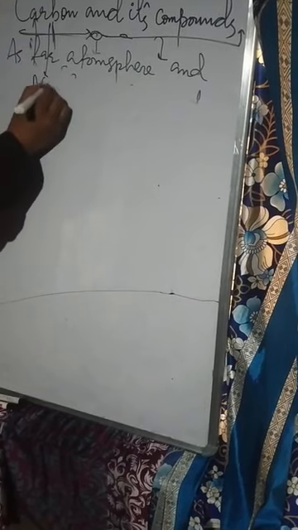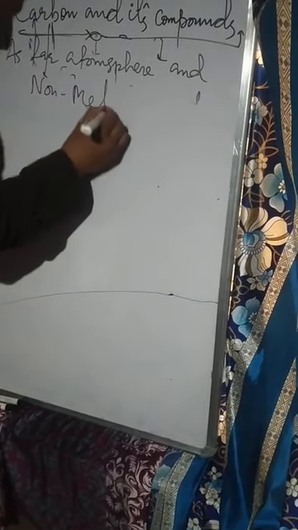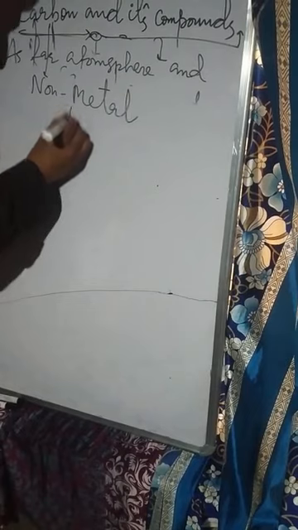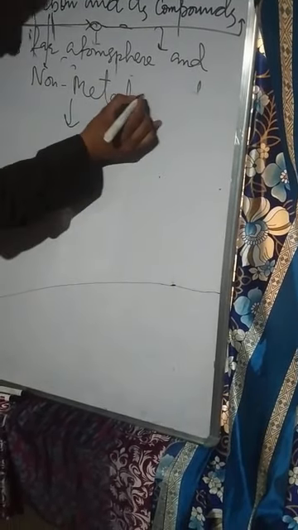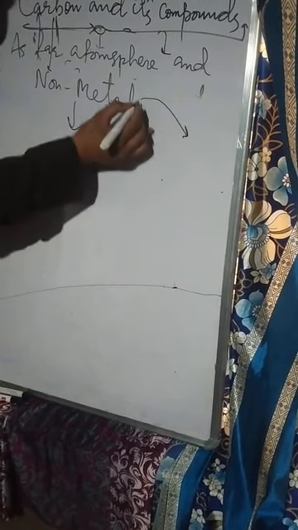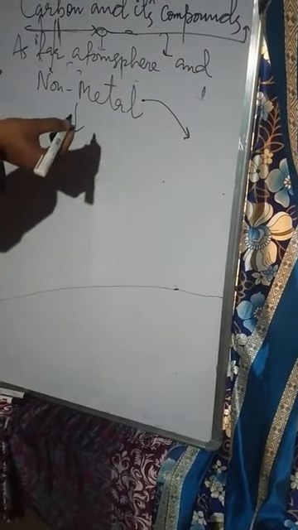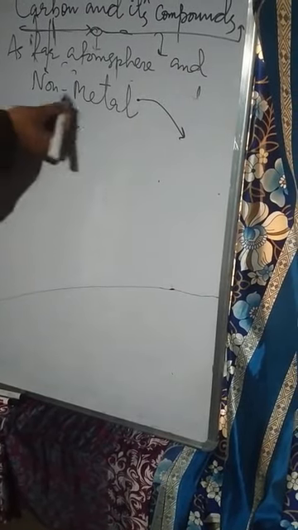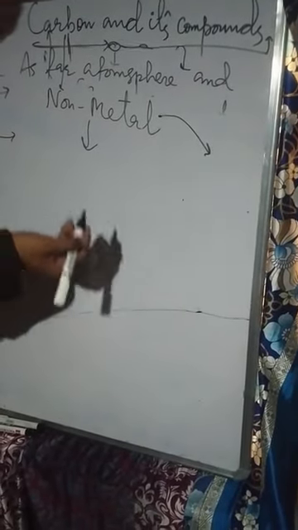A fourth point regarding this carbon is that it is a non-metal. We discussed these non-metals in the previous chapter, metals and non-metals, where I gave you a brief description. Now, let me capsulate some important points.